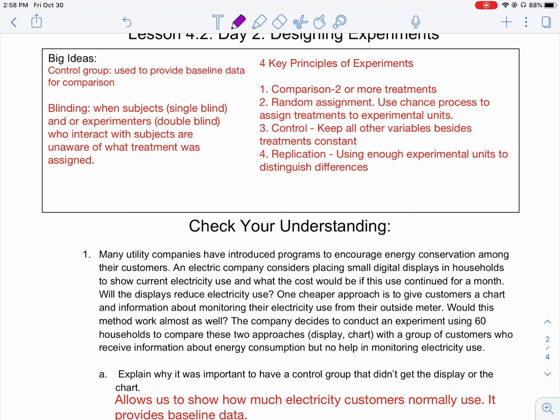So it's a good idea to do a double blind experiment where the patient does not know what treatment she's receiving, and then the doctor or the one giving the treatment also does not know which medicine or which treatment the patient is receiving.